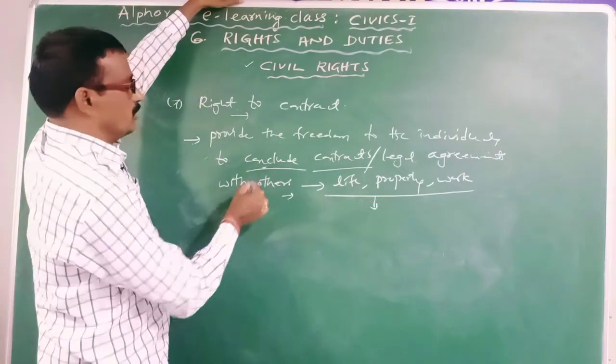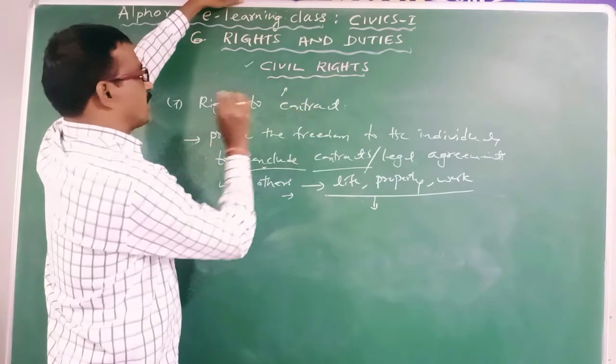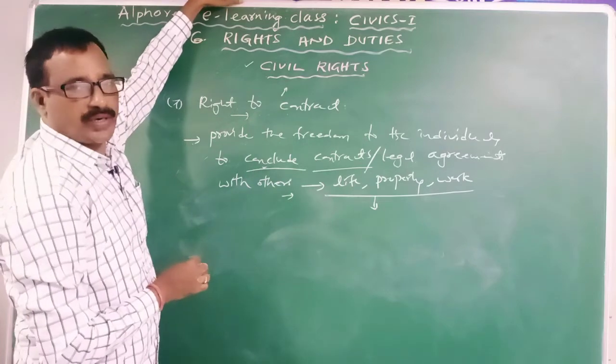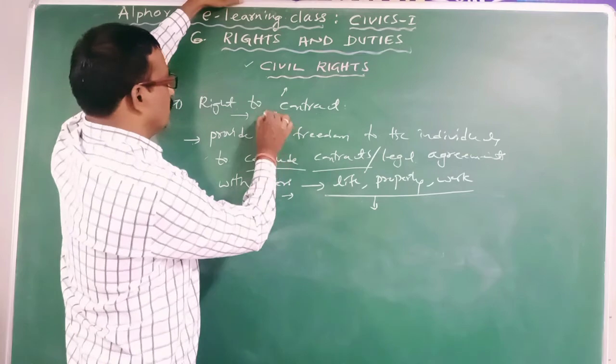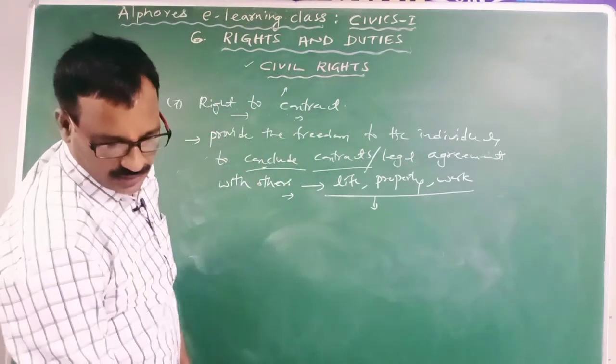Hence the state will recognize this right and regulate the right to contract. Clear? Because of legality, the state can recognize the right to contract. It is another thing.